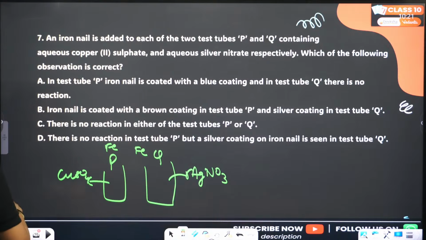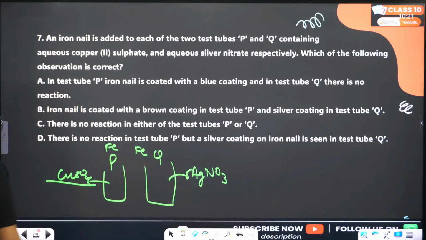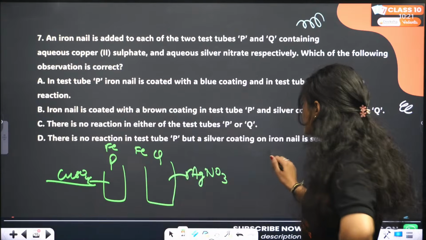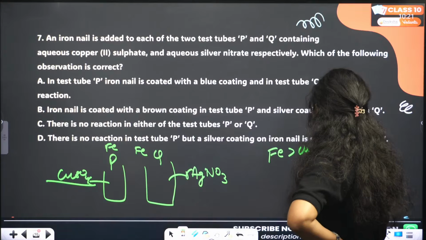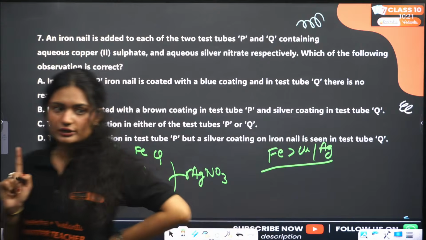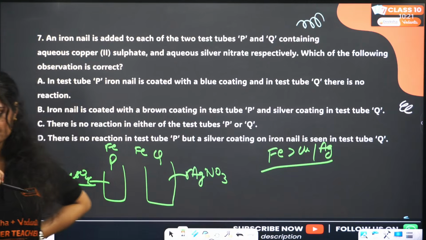First of all, we are talking about silver nitrate and copper sulfate. Iron is more reactive than both copper and silver in the reactivity series. So a reaction will happen and there will be some coating. You just need to figure out the color of that coating.